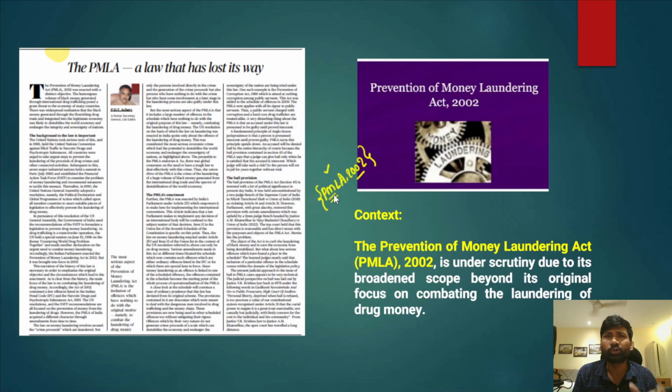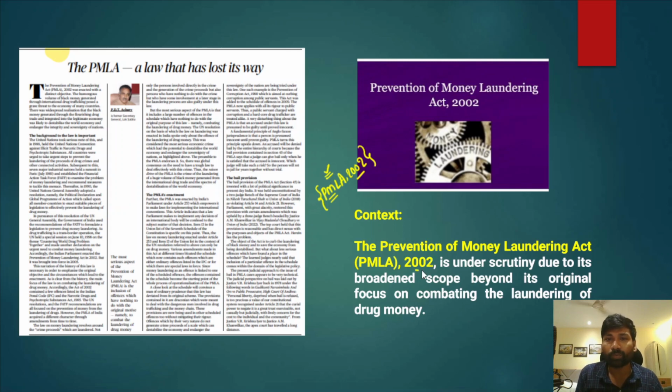In this editorial, the author discusses that the Act was originally passed to prevent illicit drug trafficked money entering the mainstream economy, but now it is being diluted and used to tackle other issues. That is what the author highlights here.